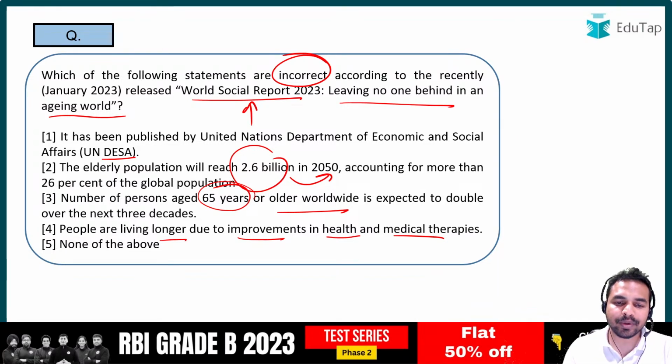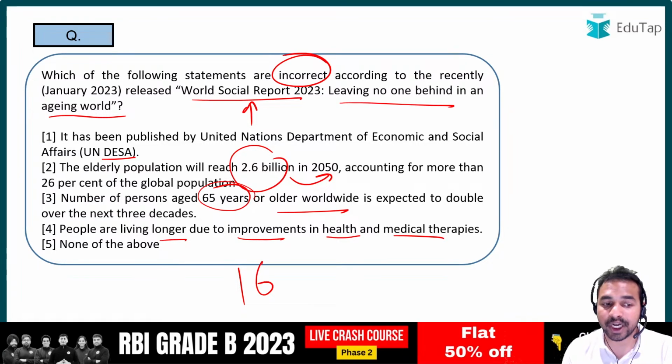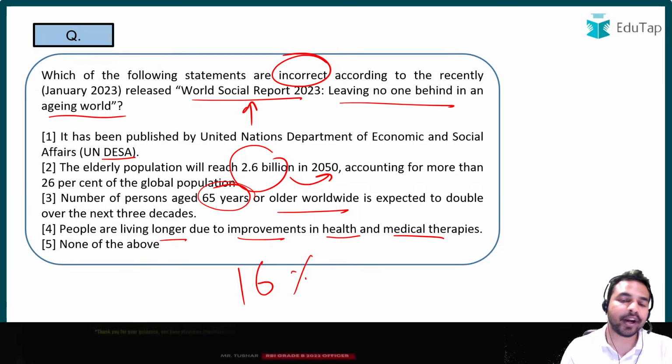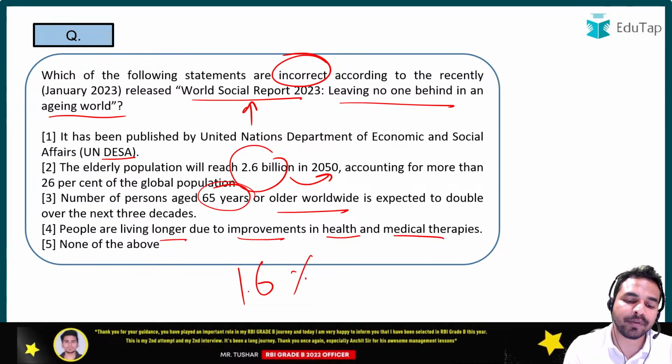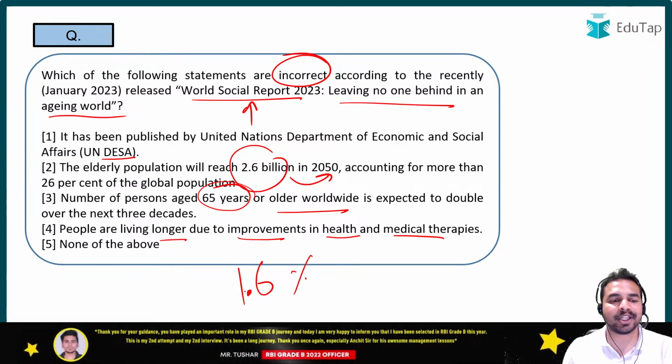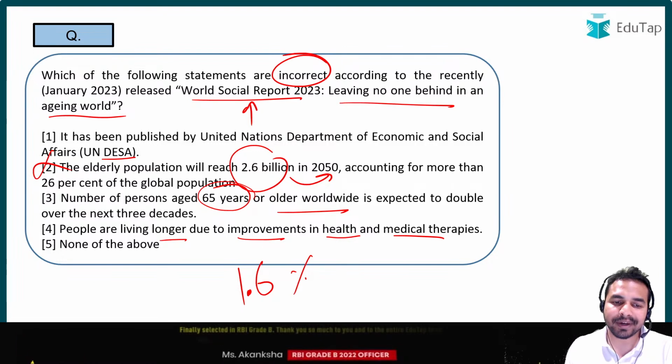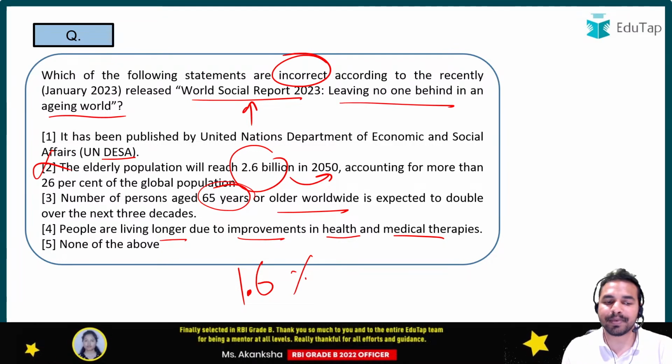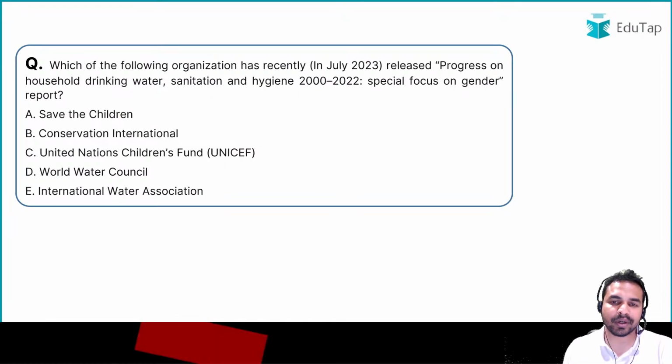So guys, let me tell you that यहाँ पर आपको जो value याद रखनी है, that is 16. ठीक है? Why exactly? Because when I talk about the elderly population, it will be 16% of the total global population in 2050. And when I talk about the number, it will be 1.6 billion. And that is why statement 2 is incorrect. And the right answer here is 1.6 billion and 16% of the global population.